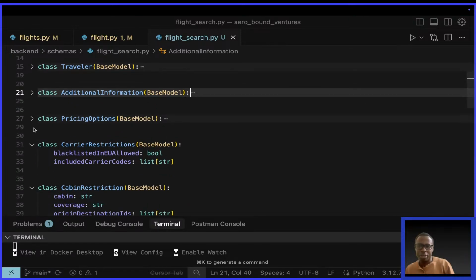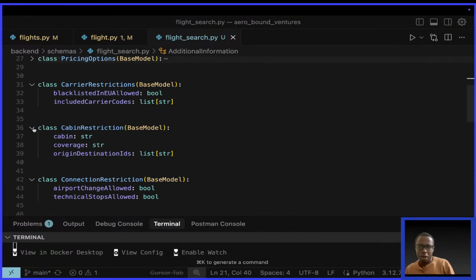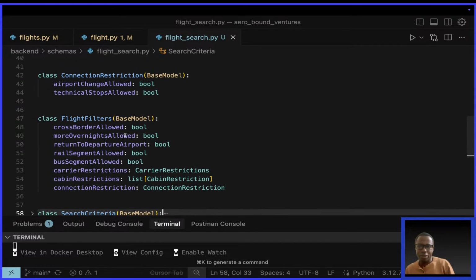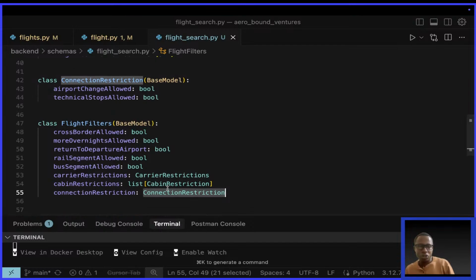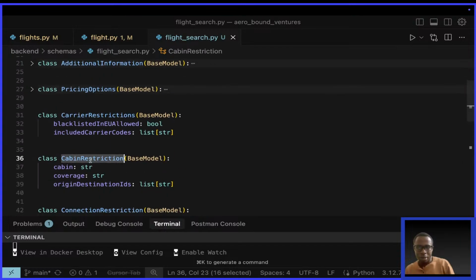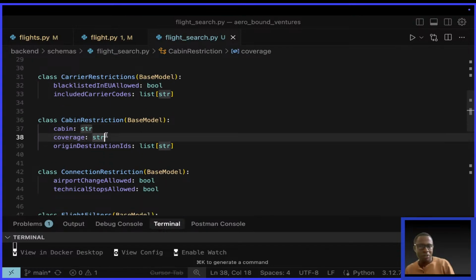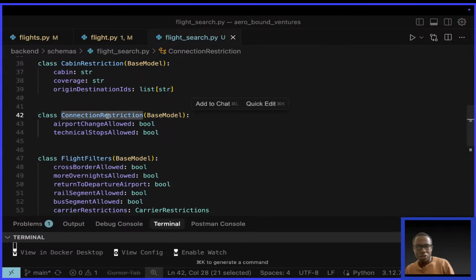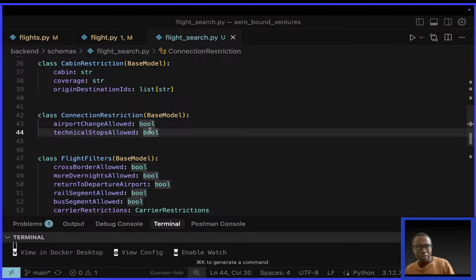This is for pricing options. Which other one do we have? We had flight filters. If you go up to flight filters, it also has a number of attributes. These are the booleans, and these also have subtypes, like carrier restrictions, a list of cabin restrictions, and connection restriction. Where are they? We have connection restriction here, which is mapped here. Cabin restriction is up here, which simply has cabin, which is a string, coverage, which is a string, and origin destination IDs, which is a list of strings. Connection restriction has booleans, as simple as that.